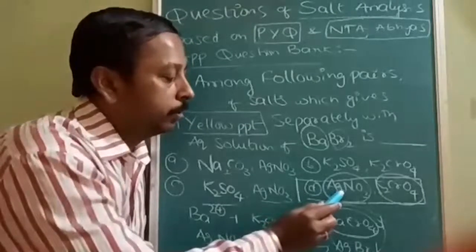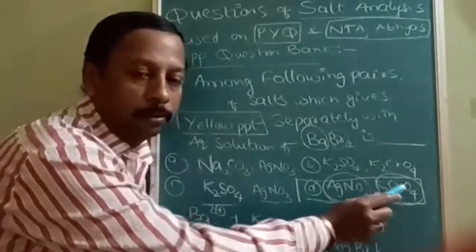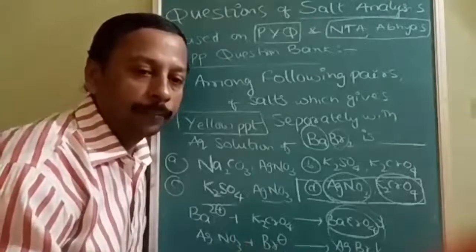Here reason is due to the presence of silver. Here reason is due to presence of CrO4 2 negative. But what is common thing? Common thing is yellow color precipitate.